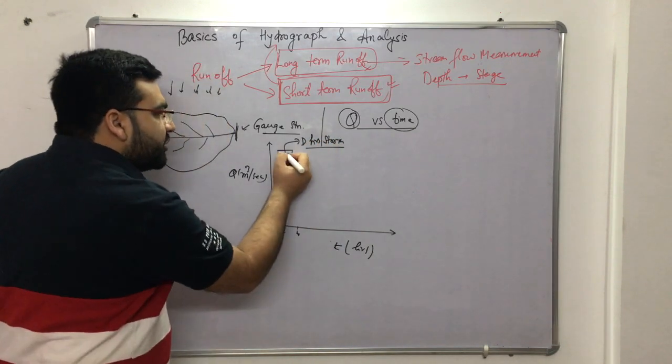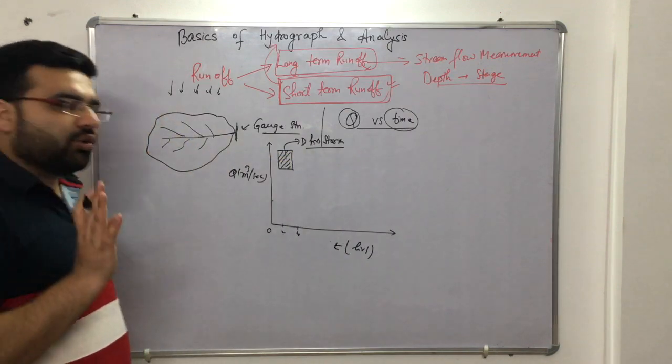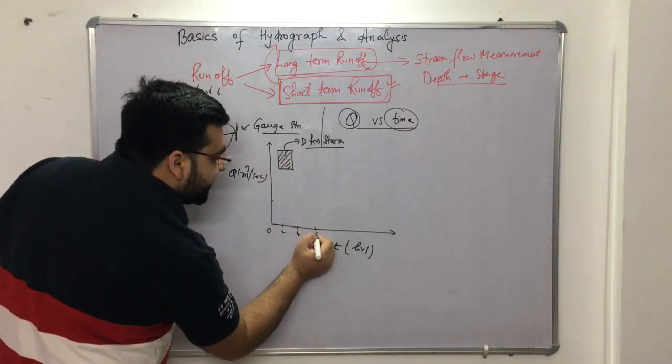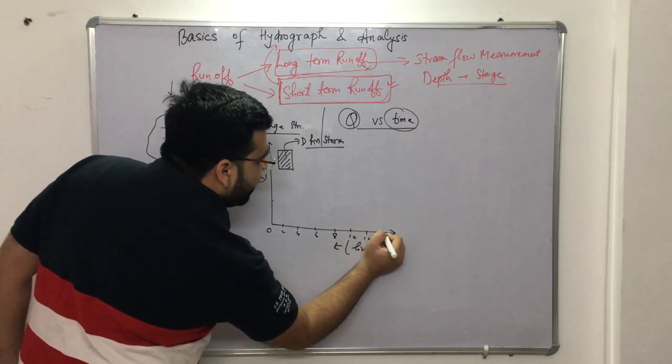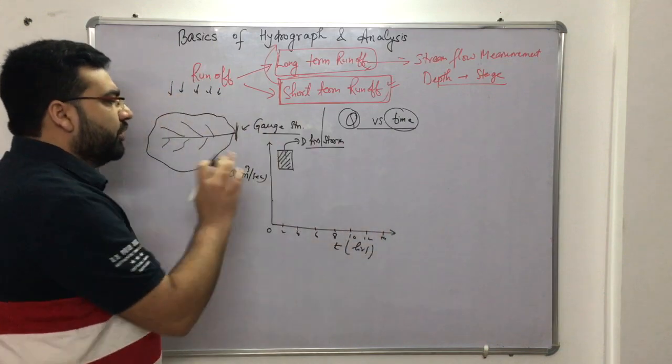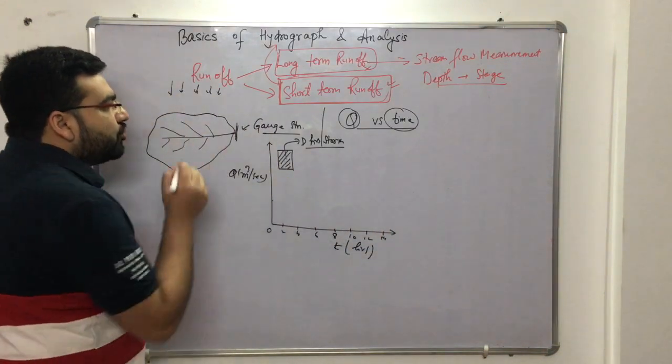For 2 hours, this storm has happened over this particular catchment area. What is the area of catchment, that I don't know, right? Now 4, 6, 8, 10 hours, 12 hours, 14 hours, and so on. But this storm has lasted only for 2 hours, right? So what will happen at this gauge station?